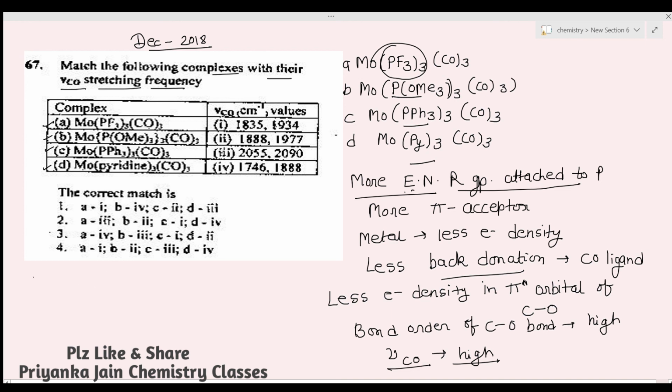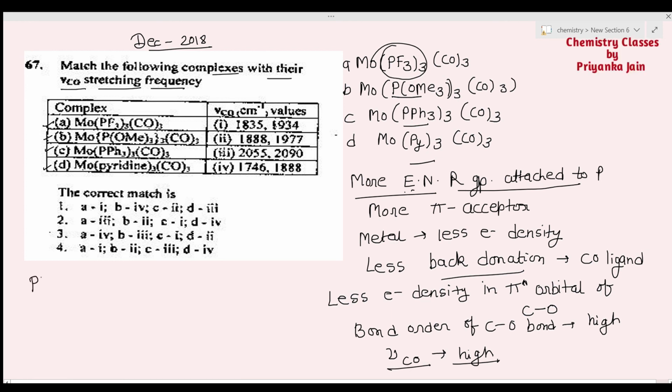So we can say that wherever PF3 is present, the nu CO will be highest. Then it will be in this case, then in the case where the PPh3 ligand is present, and then where the pyridine ligand is present.